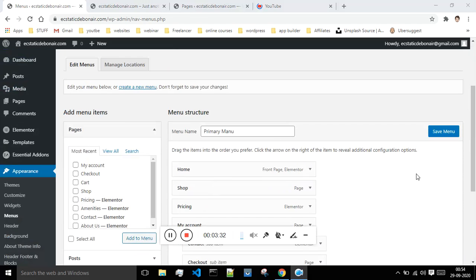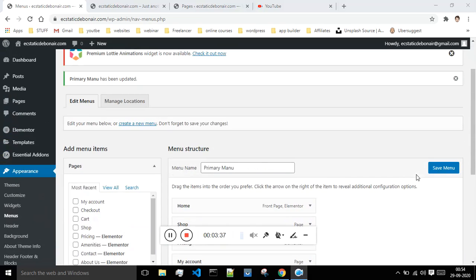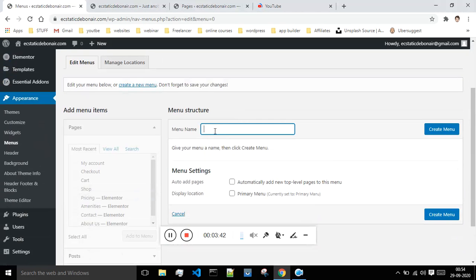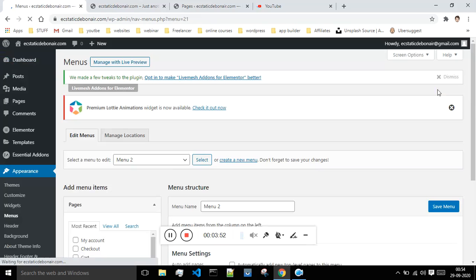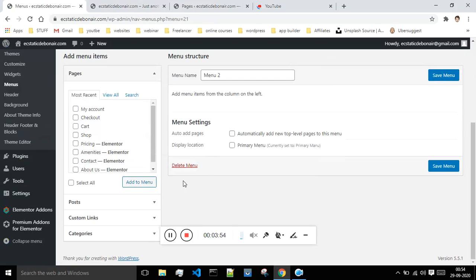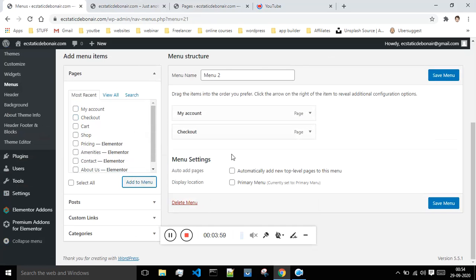And now if suppose you want to create some different menu, then you can do that also. You just have to say create a new menu, and you just have to give the name. I will say this is menu 2, and I will say create menu. And over again I will add whatever things I want. I will say add to menu, and yeah, this is how you can create your menu over here. Okay, I will say save.